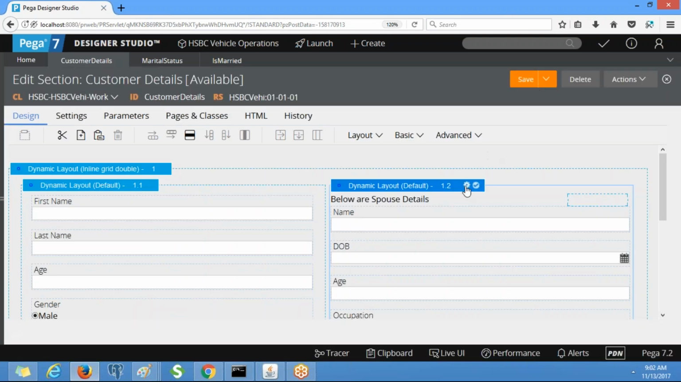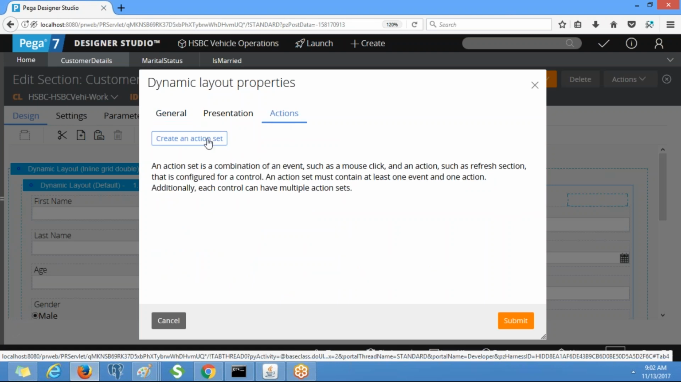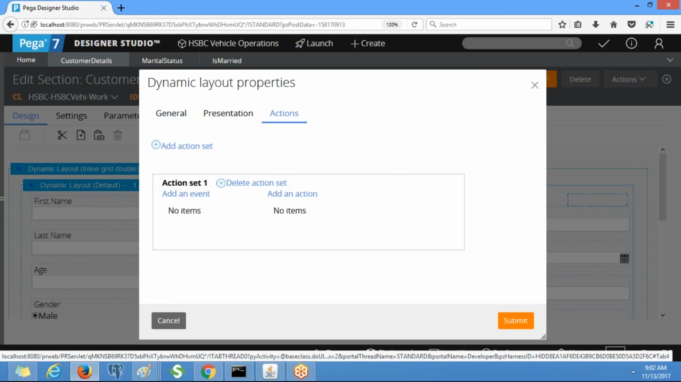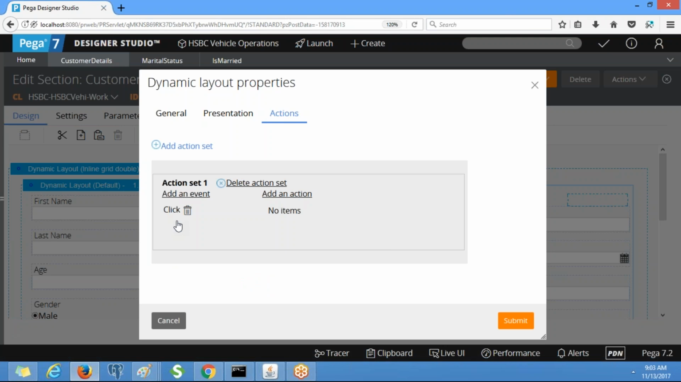Go to the view properties, note down this navigation. Go to the view properties of the layout where you want to put the condition, and go to the action, click on create an action set, add an event. When does that have to be executed? Whenever the user clicks on the marital status radio button. What is the mouse event? Click. Whenever the user clicks, the action has to be performed.